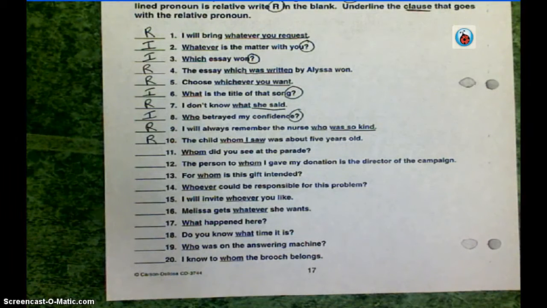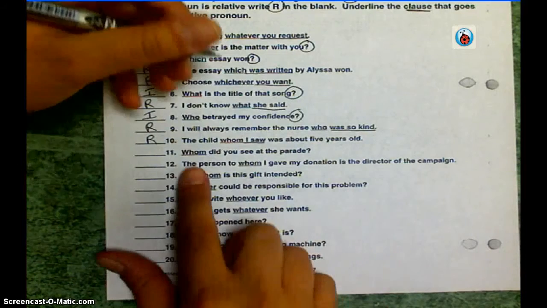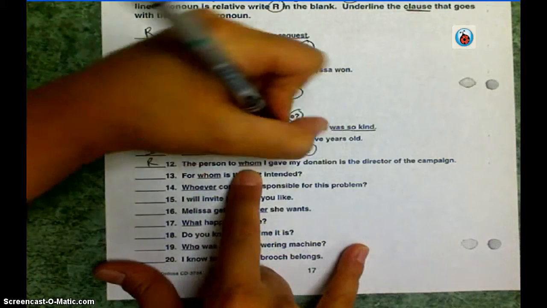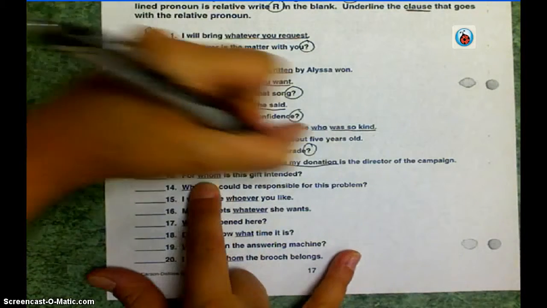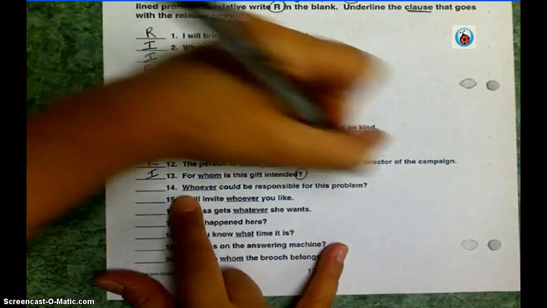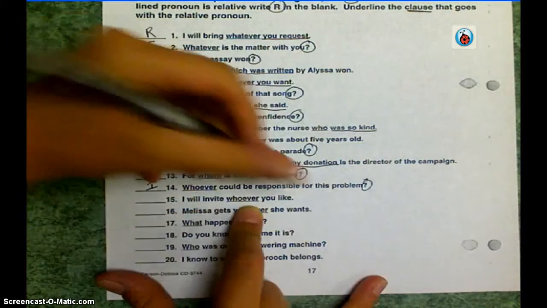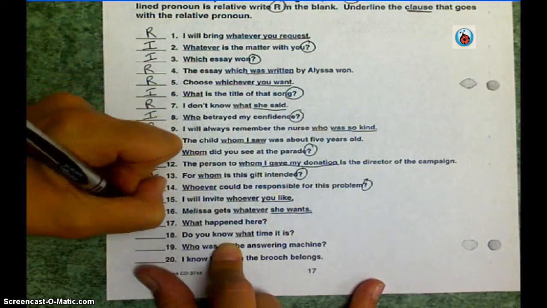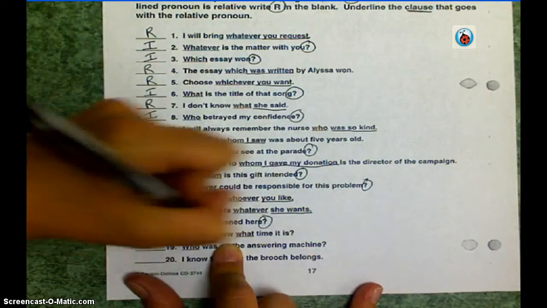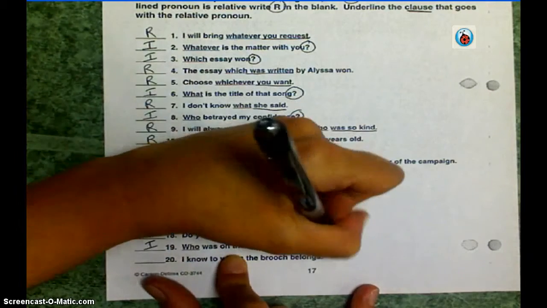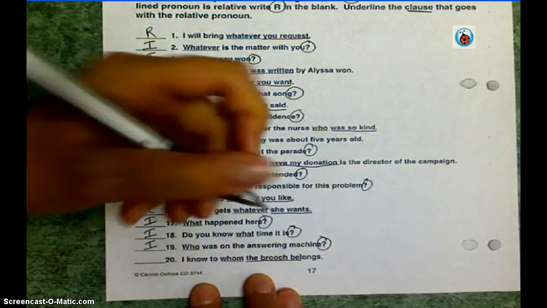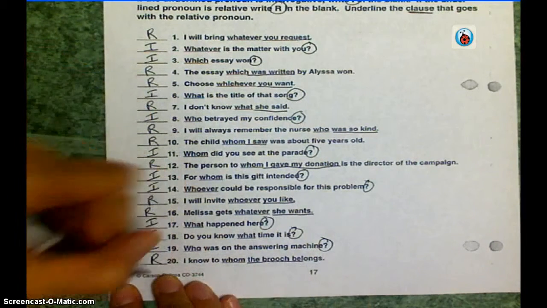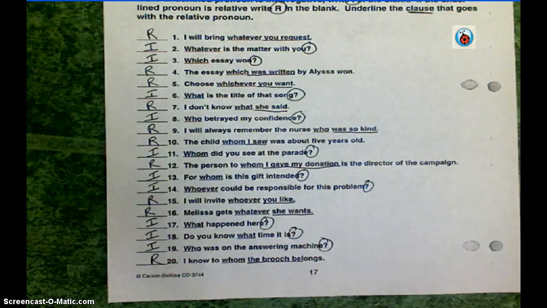Let's go ahead real quickly, too, and finish these up. Okay, whom did you see? Interrogative question. The person to whom I gave my donation is. For whom? Question. I will invite whoever you like. Melissa gets whatever she wants. What happened here? Do you know what time it is? Who was on the answering machine? I know to whom the brooch belongs. Relative. Okay? Yes?